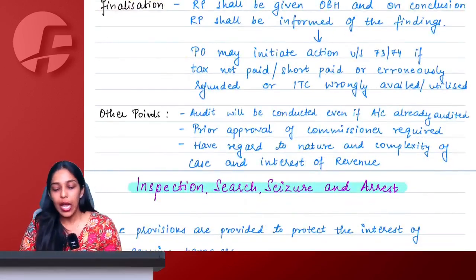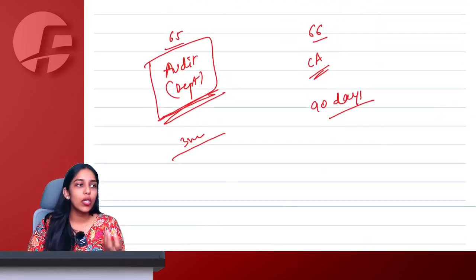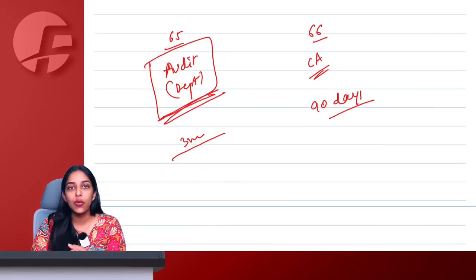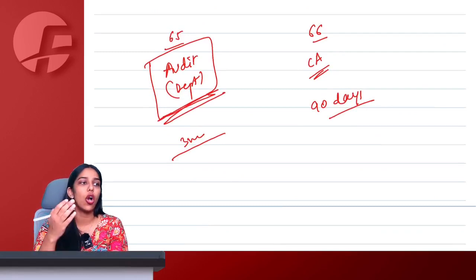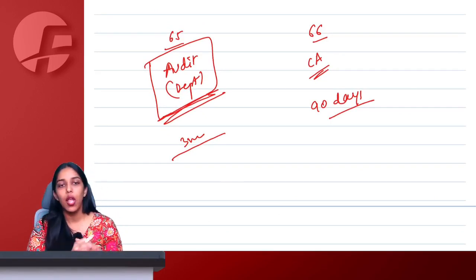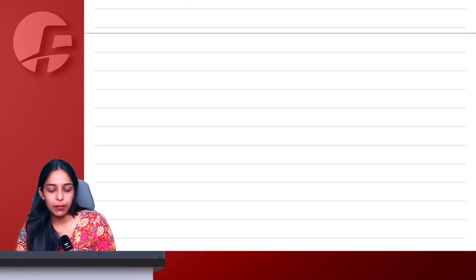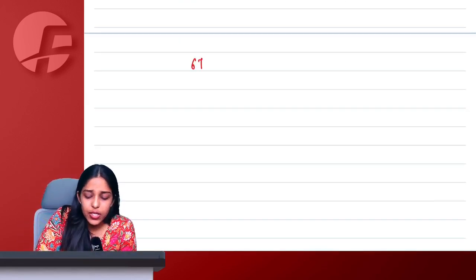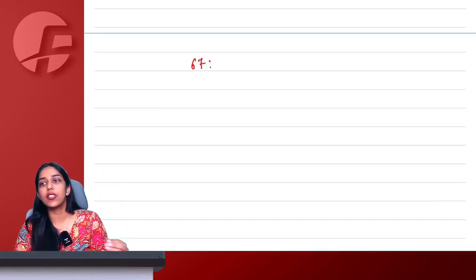Perfect, ma'am. If after the audit findings are out, we feel it is necessary to carry out the inspection or search or demand operations on this person, it can be done after the audit also, based upon the findings. Right, ma'am. Then talking about section 67, inspection, search and seizure.